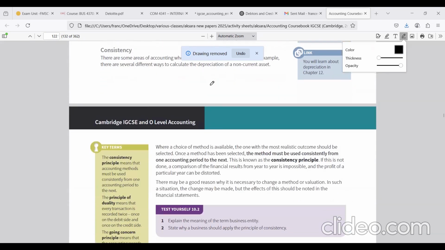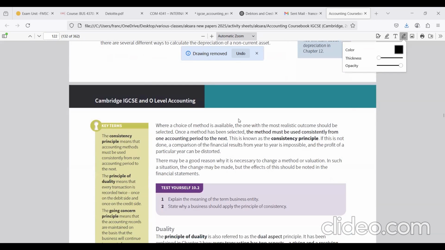Then if we move to the consistency principle. Consistency principle means the accounting principles or methods must be used consistently from one accounting period to the next. Now you know, accounting period means a period of 12 months.